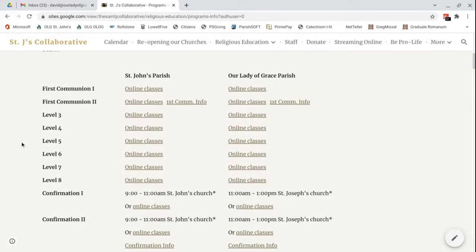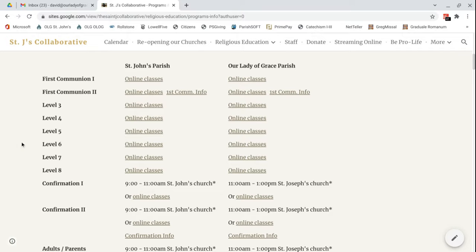Now this chart might be helpful for some people just to know what classes are being offered. We've got all these grade levels here and sacramental prep years offered. I say level 3, level 4. Typically it's really just 3rd grade, 4th grade, 5th grade. But sometimes you might have a 4th grader that wants to take the quote-unquote 3rd grade class. So we call it level 3.